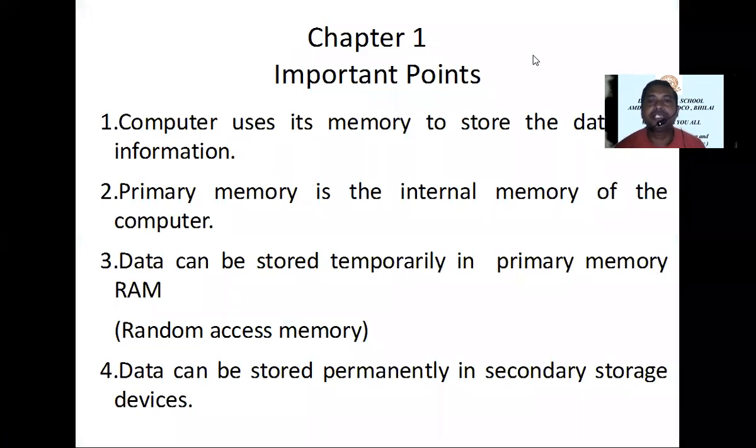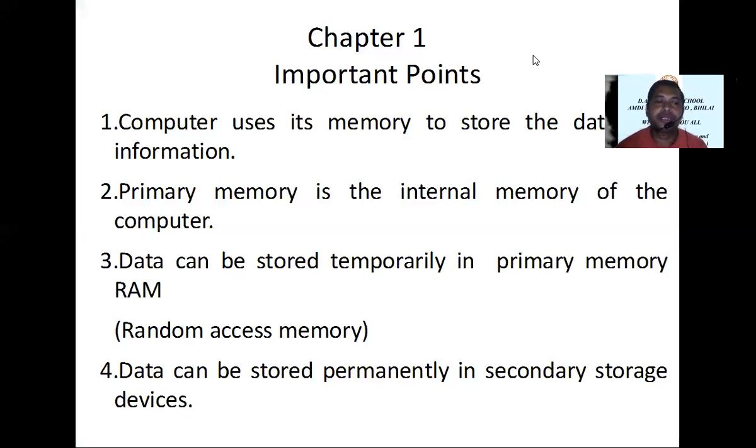Point number 2. Primary memory is the internal memory of the computer. Point number 3. Data can be stored temporarily in primary memory.